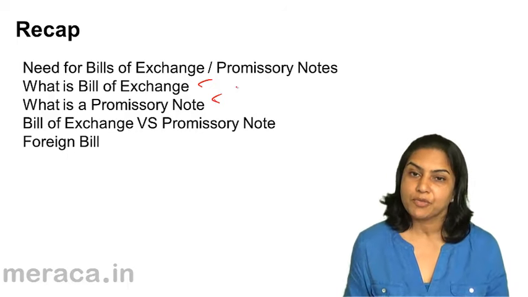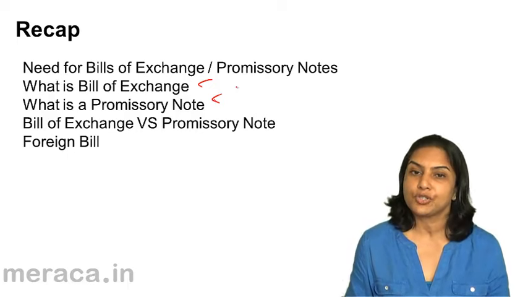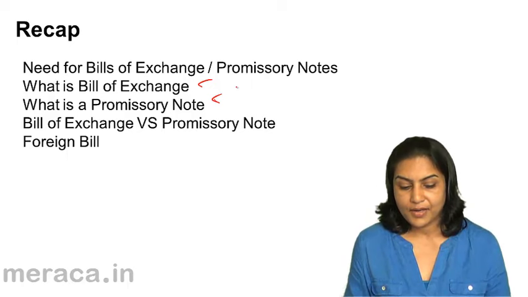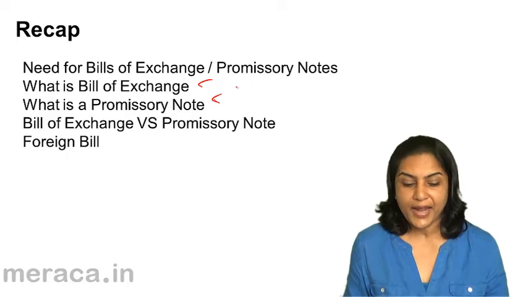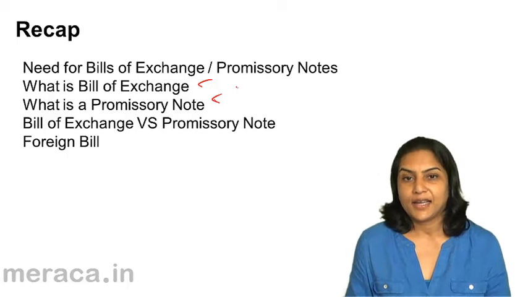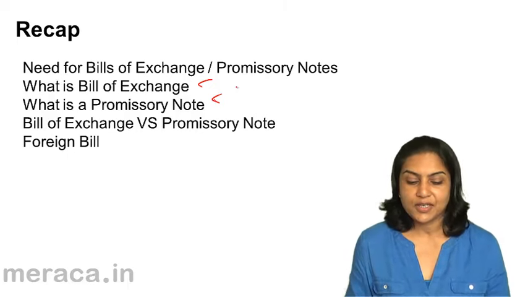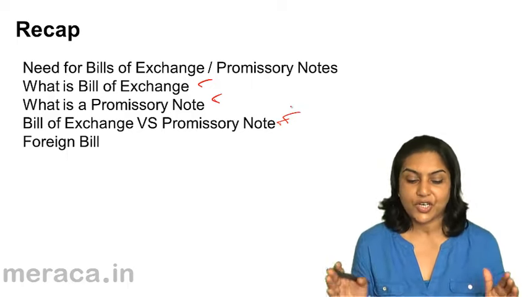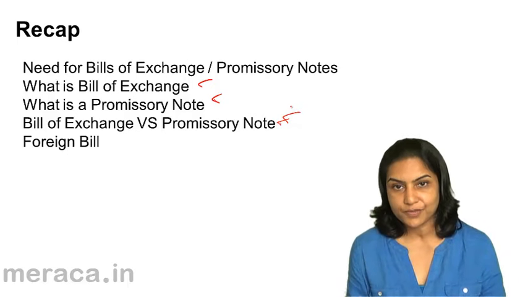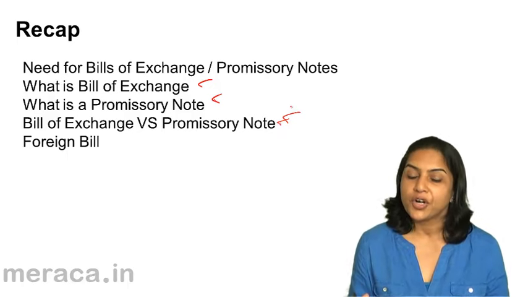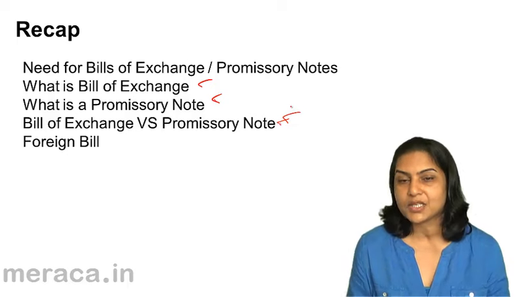The Bill of Exchange and Promissory Note are covered by the Negotiable Instruments Act 1881. Though as far as accounting entries are concerned, the Bill of Exchange and Promissory Note are treated similarly. Both serve the same functions. There are some basic differences in the structure of a Bill of Exchange and the Promissory Note. A Bill of Exchange is an order to pay. A promissory note is a promise to pay.